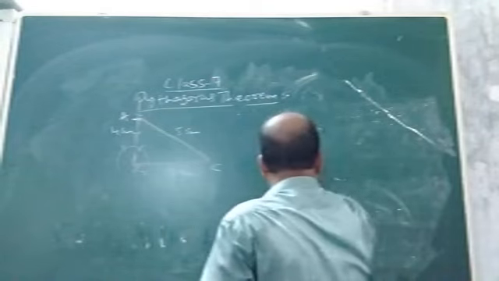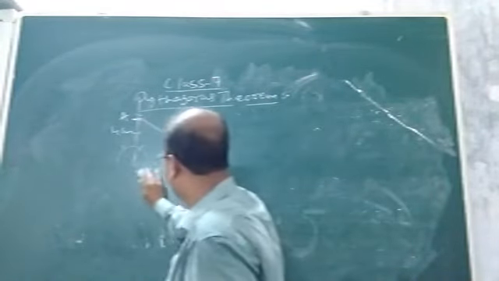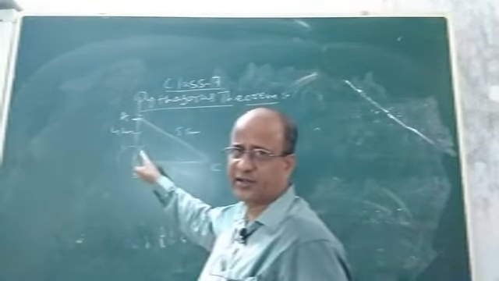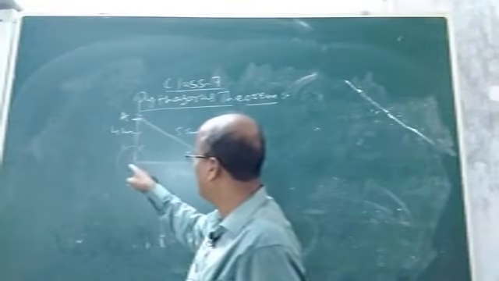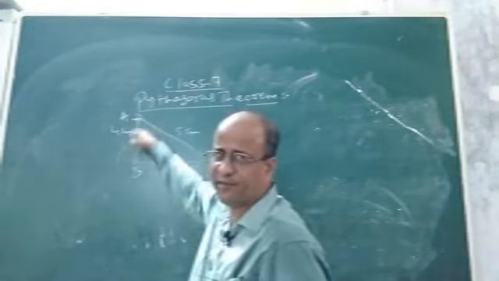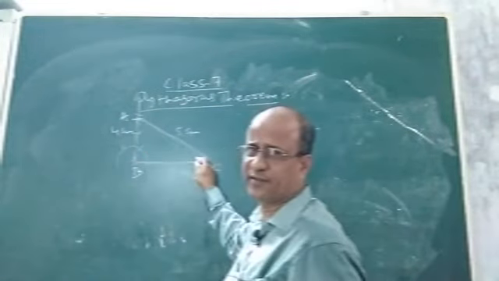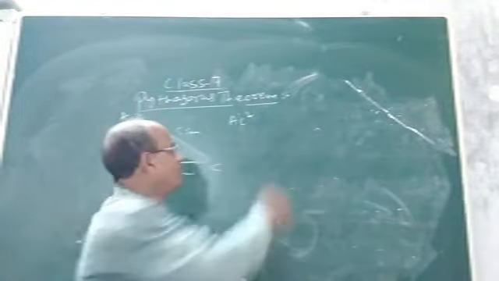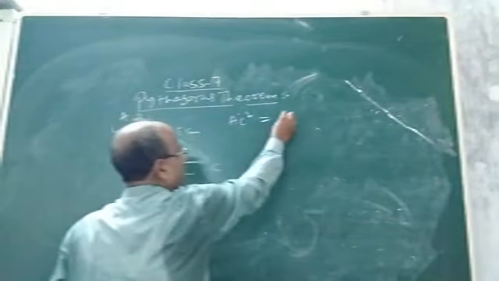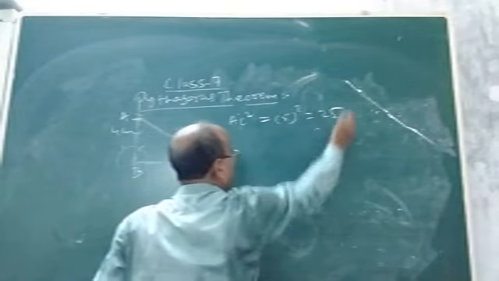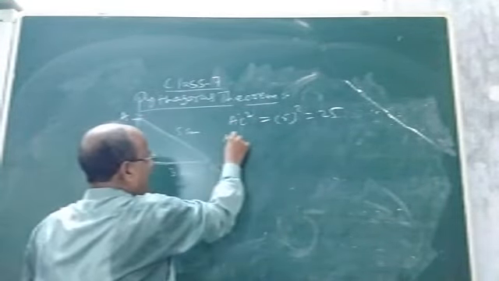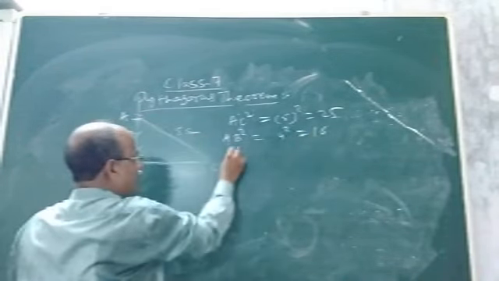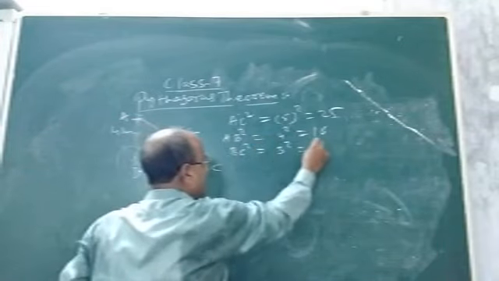So see children, by taking BC equal to 3 cm, constructing 90 degree at B, and by taking AB equal to 4 cm, we found that the hypotenuse AC equal to 5 cm. Now you find the square of AC. What will be the square of AC? It will be 5 square, it is 25. Now you find the square of AB, it will be 4 square, it is 16. You find the square of BC, it will be 3 square, it is 9.